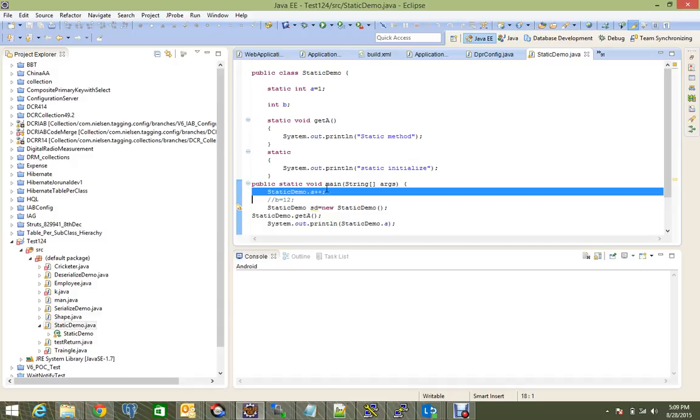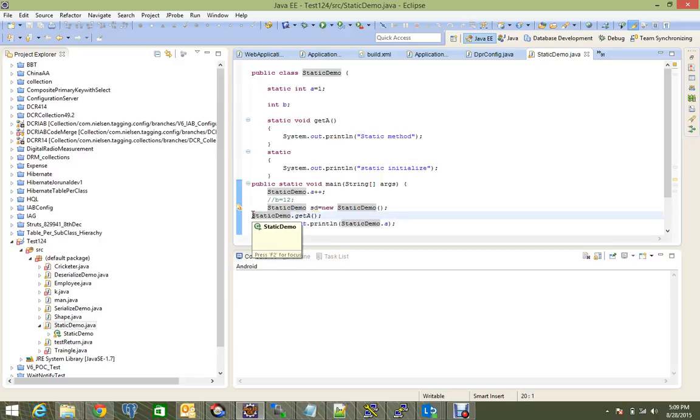Now another thing is a static method. It is the same as a static variable in the context that it is not associated with any object. So whenever we want to access this method, we have to go directly to the class and then dot the method name. For example, here StaticDemo.getA will call a static method directly, with no need of any object of the class.